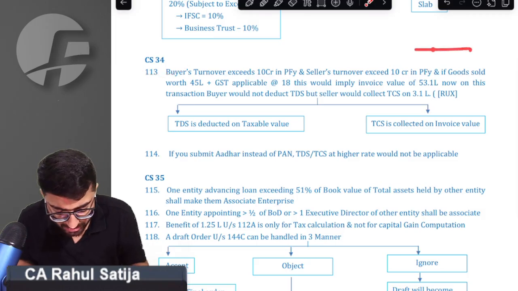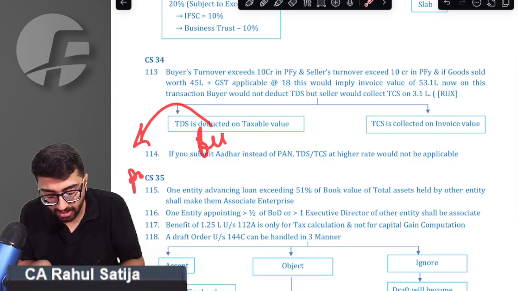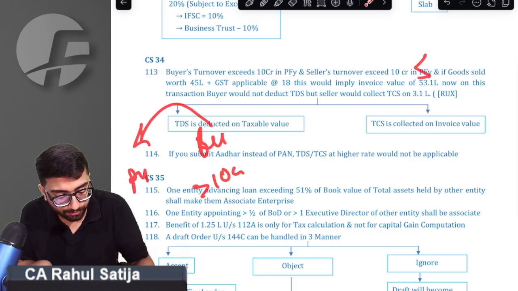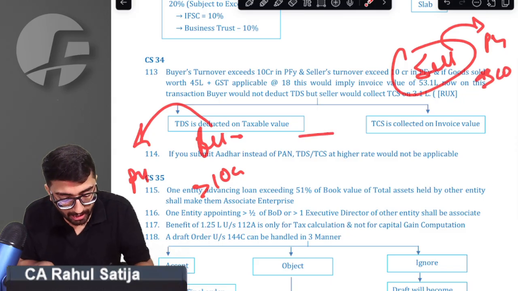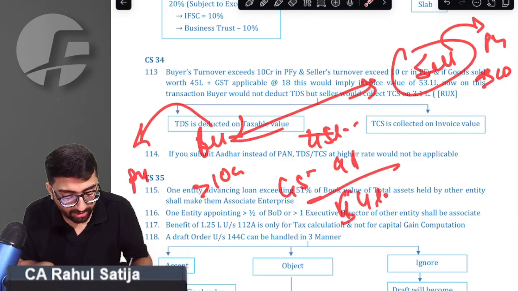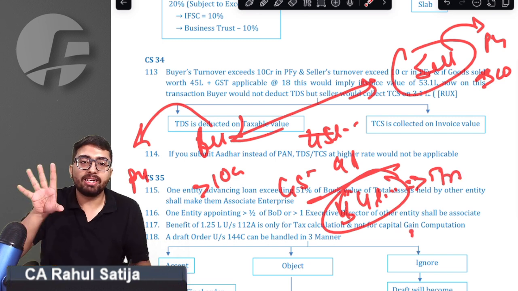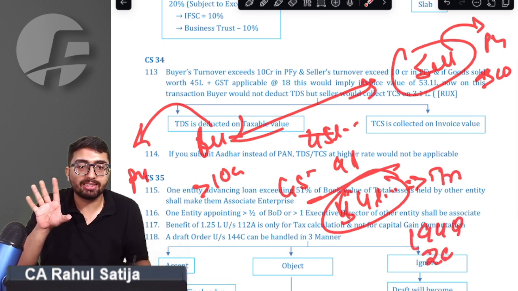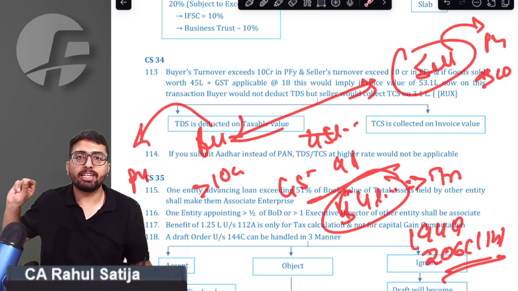Point number 113, sir, what does it say? Sir, this is an important point. For example, we have a buyer whose turnover in the preceding financial year exceeds 10 crore. We have a seller, sir, whose turnover in the preceding financial year exceeds 10 crore. Sir, goods are being sold for 45 lakh rupees. GST would be 9 lakh rupees. All in all, goods worth 54 lakh rupees are being sold, which is the invoice value. Sir, there is a clash between 194Q and 206C(1H). Yes, sir, there happens to be a clash. Sir, which section will apply?